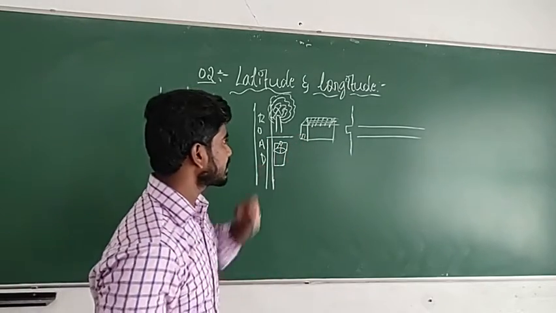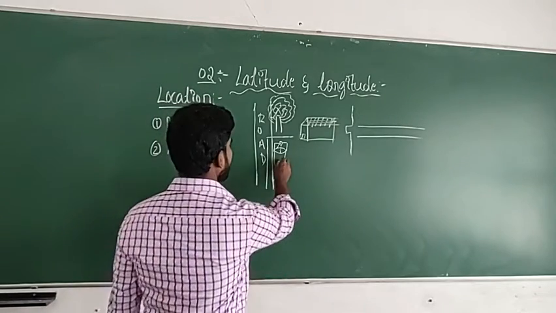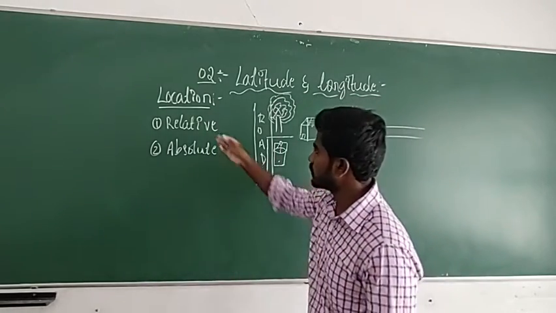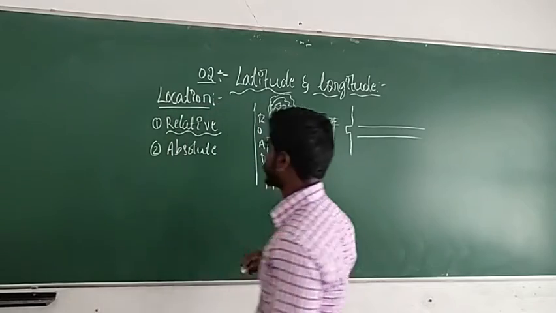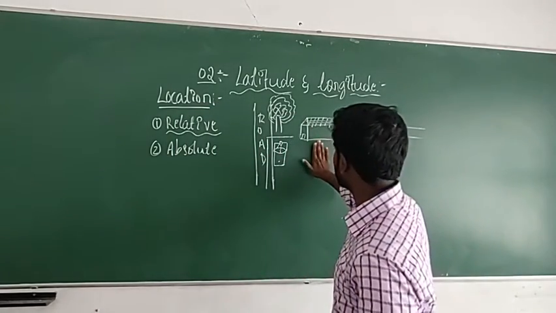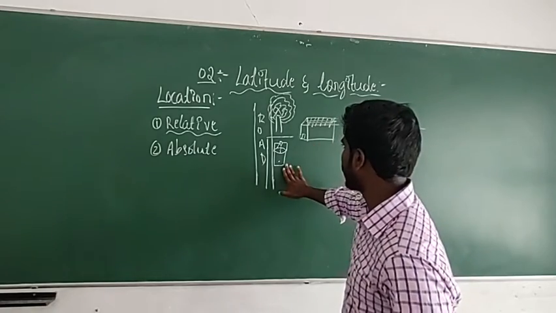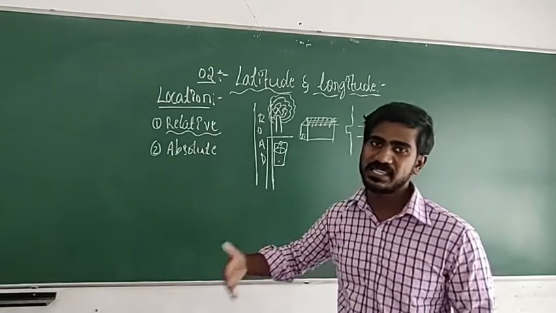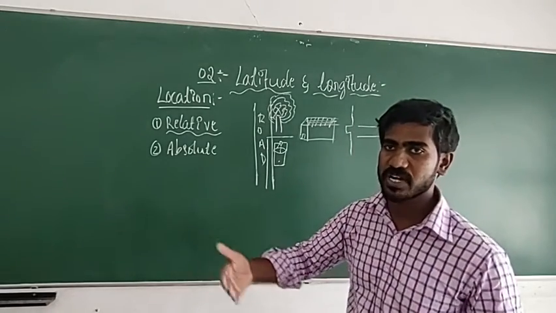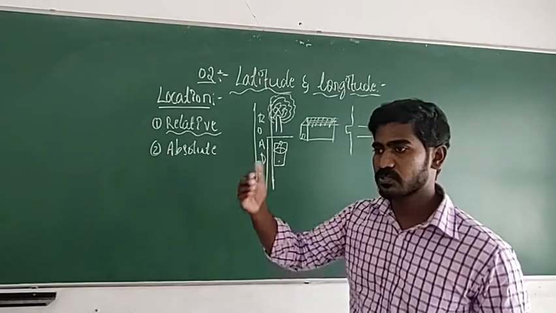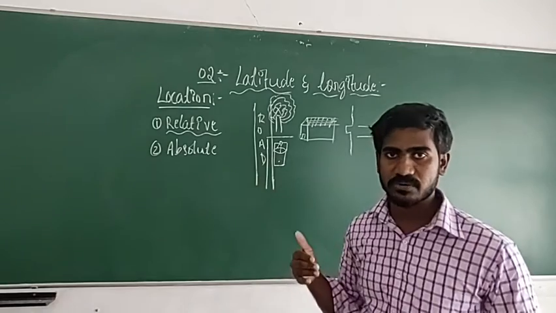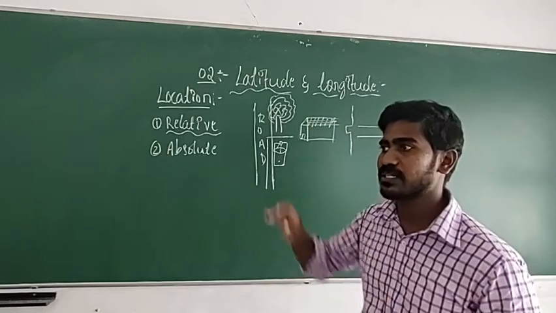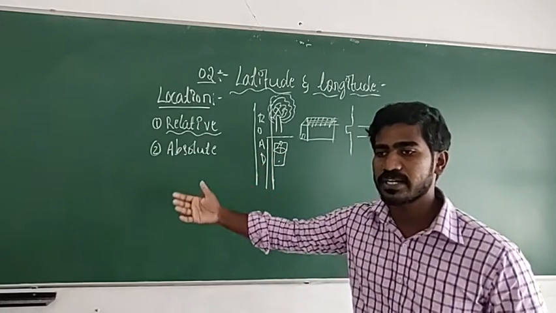Here, to give the address of that house, I used the well and the tree. That kind of address is called a relative address. Relative means that to give the address of this house, I used the well and the tree as references. We can refer to many things. If there is a park in front of your house, you can say, come near the park, stand there and turn to the right side, that is my house. If there is a borewell or a water tank, you can say, can you find a water tank there? Next to that water tank is my house.